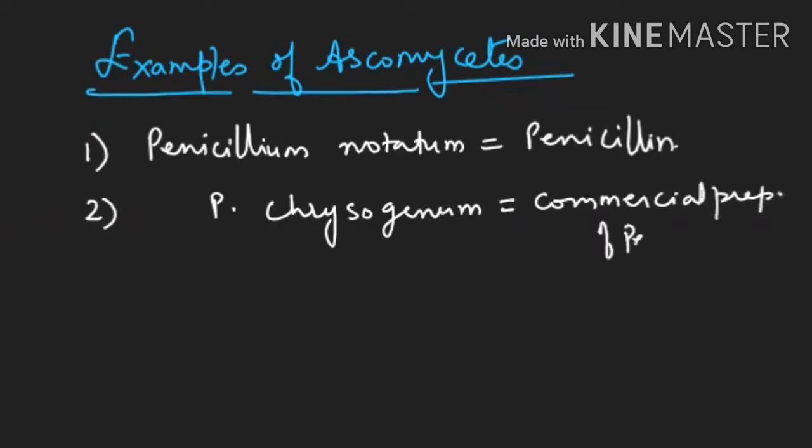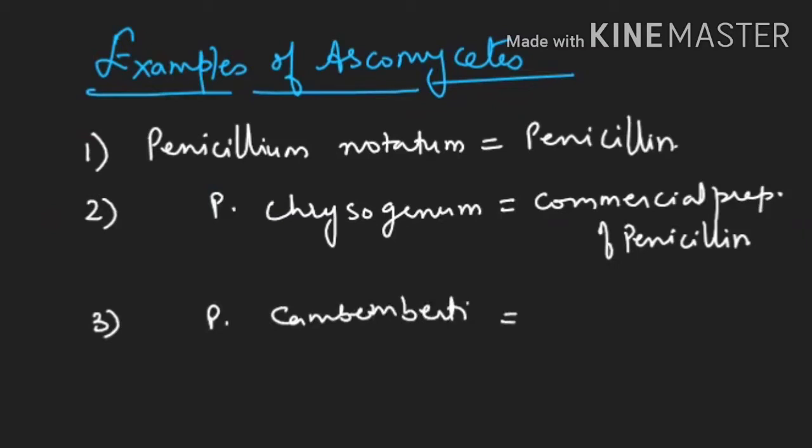Though it was first obtained from Penicillium notatum, right now for commercial purposes we are using Penicillium chrysogenum. Now the third species of Penicillium, Penicillium camemberti, is a source used to ripen cheese.